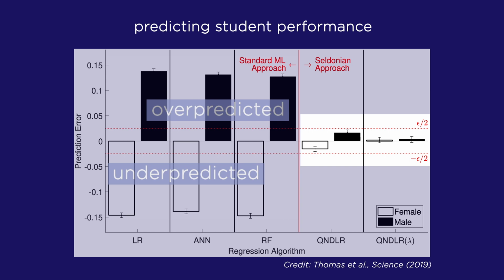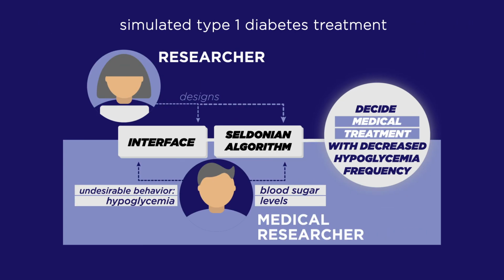learning algorithms. We also applied our algorithms to simulated type 1 diabetes treatment using several examples of how the user, here a medical researcher, might define undesirable behavior. These definitions include requiring the algorithm to only decrease the frequency of dangerously low blood sugar levels, called hypoglycemia, while trying to avoid high blood sugar levels.